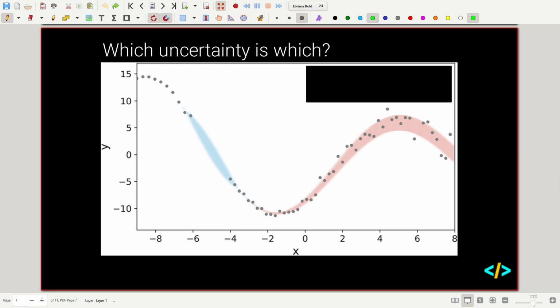So I've got a diagram here. One of these colors represents epistemic uncertainty and one of these colors represents aleatoric uncertainty. Which one do we think is which? So remember, one can be reduced with improved model parameters, and the other can't.